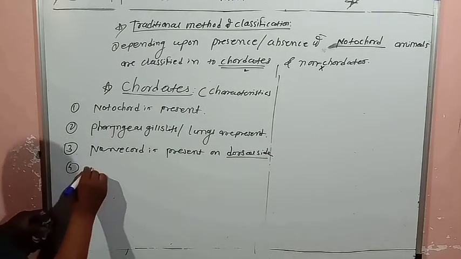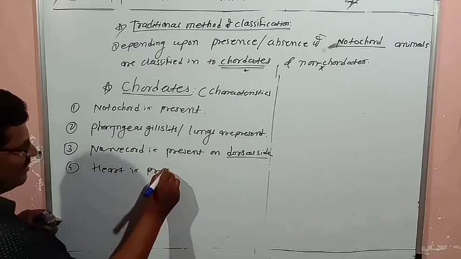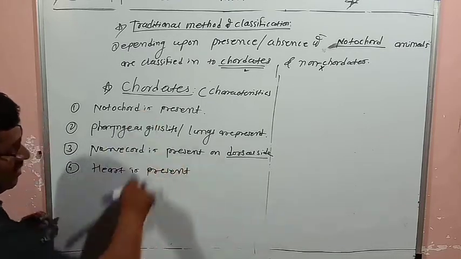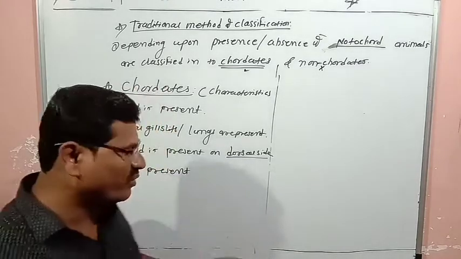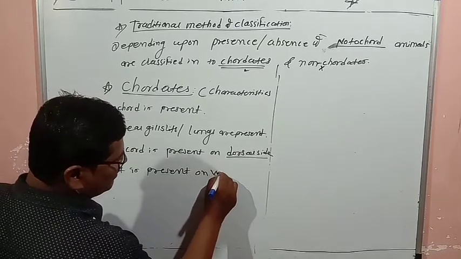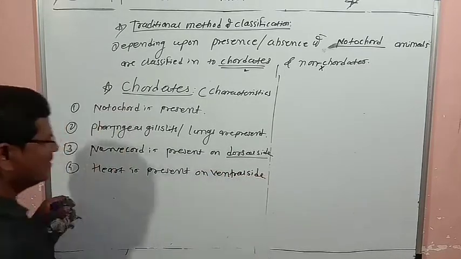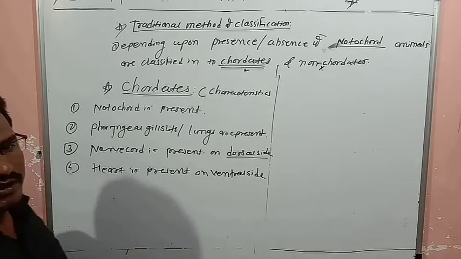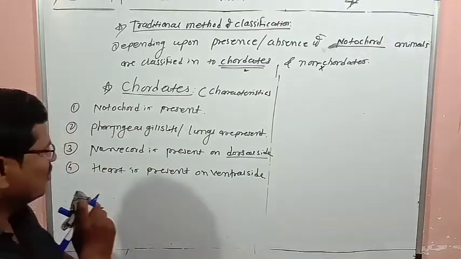Then fourth one, heart is present. In non-chordates we wrote that the heart is present on the dorsal side. Now here we write that the heart is present on the ventral side. These are the characteristics of chordates.